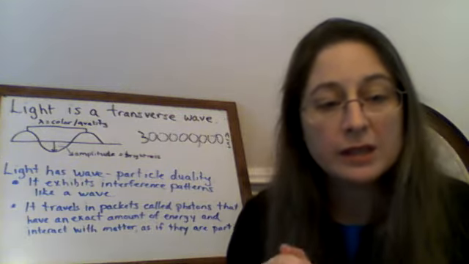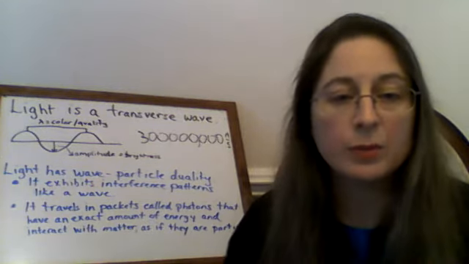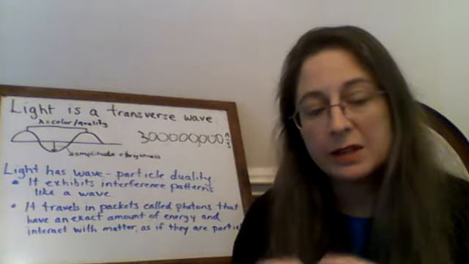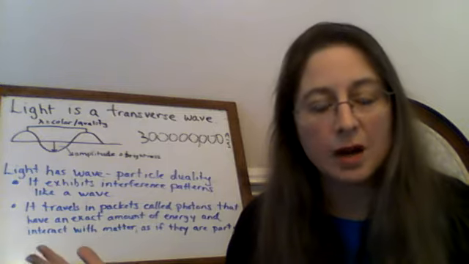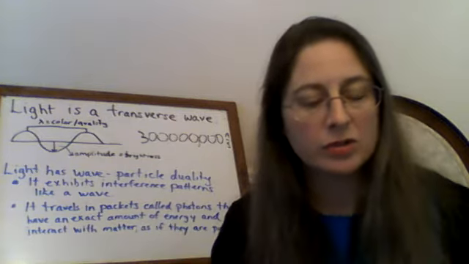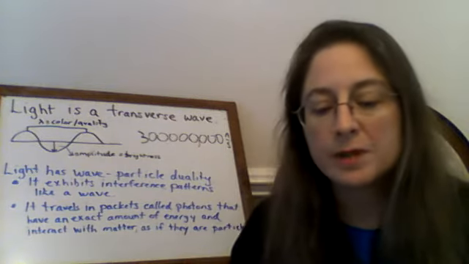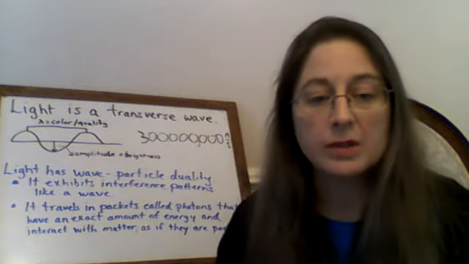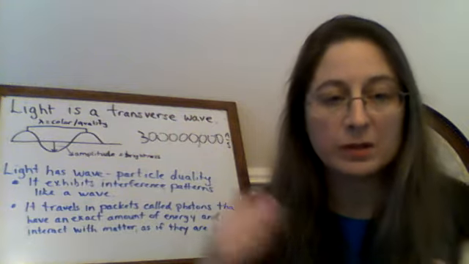So when light is traveling in air, it's going almost 3 times 10 to the 8th meters per second. Then if light passes into something else that's clear and transparent that it can travel through, something like water, which is a liquid, would it speed up or slow down when it goes from air to liquid?